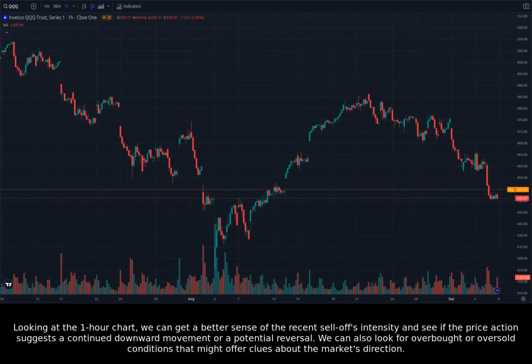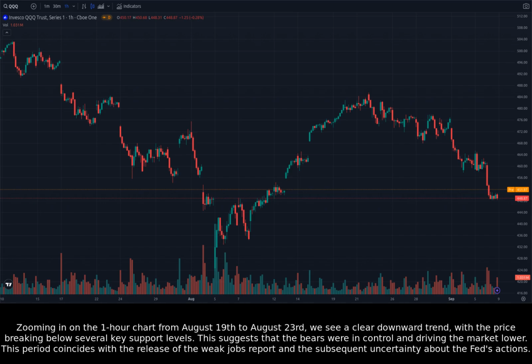Looking at the 1-hour chart, we can get a better sense of the recent sell-off's intensity and see if the price action suggests a continued downward movement or a potential reversal. We can also look for overbought or oversold conditions that might offer clues about the market's direction. Zooming in on the 1-hour chart from August 19th to August 23rd, we see a clear downward trend, with the price breaking below several key support levels. This suggests that the bears were in control and driving the market lower. This period coincides with the release of the weak jobs report and the subsequent uncertainty about the Fed's actions.